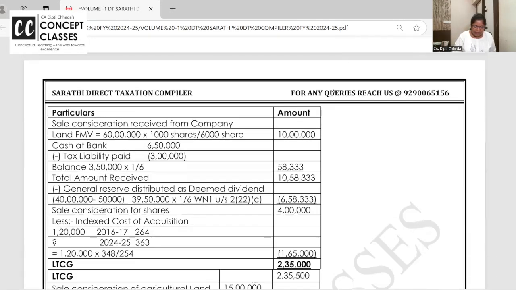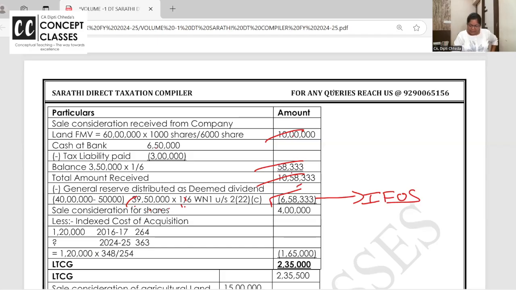And the day she went into liquidation, she got land and cash. But out of land and cash, the company had reserves of 3950 and 1/6 share of Vasumati was 658. So whatever she has got, 658, will be taxable under other sources. The company gave her total land, assets, bank balance of 1058.